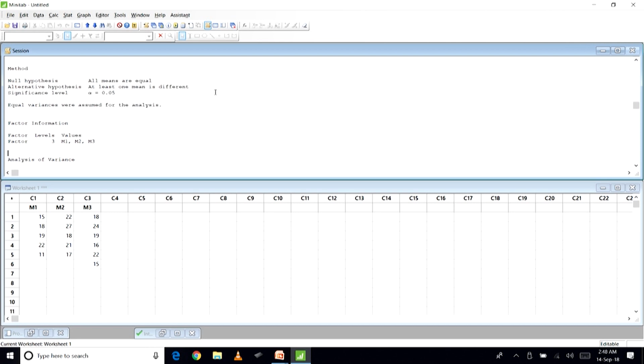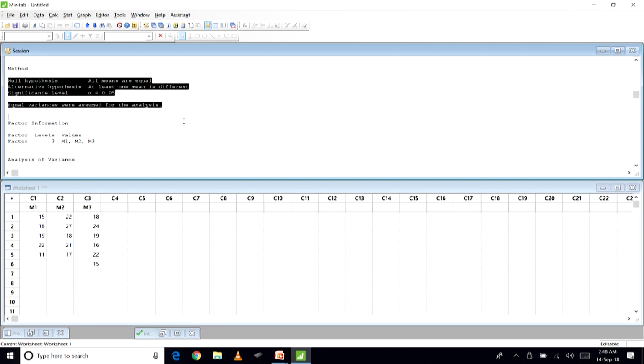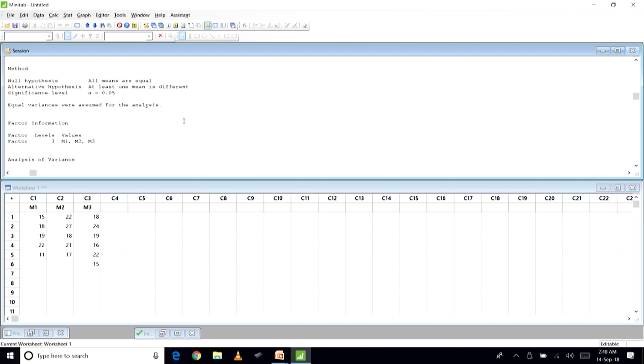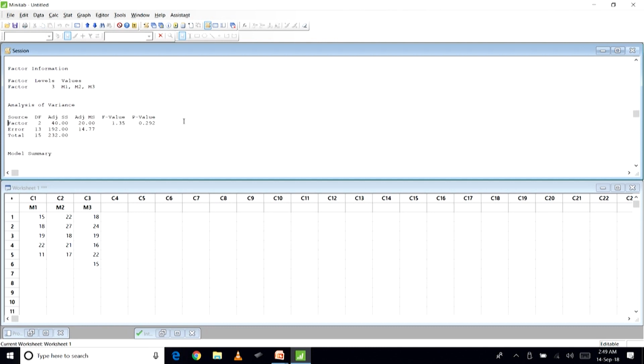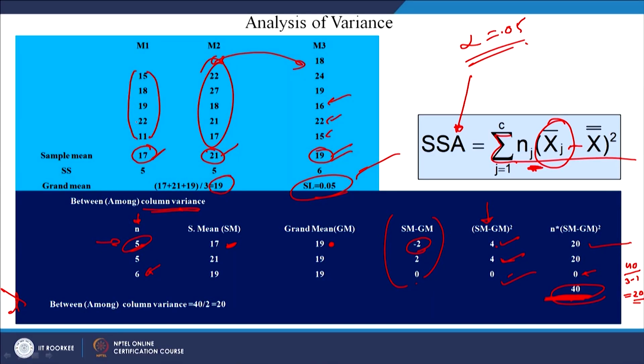If you look at this table, we will not analyze it much, we will just look at the p value. The p value here is 0.292, and alpha is equal to 0.05.